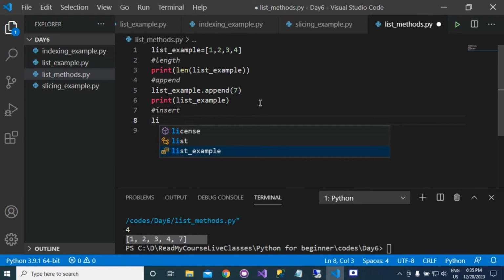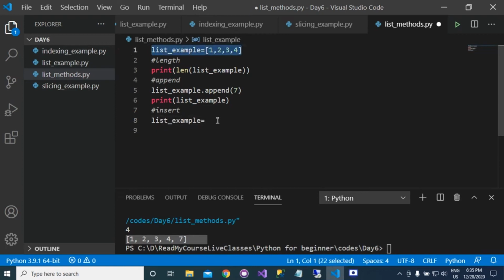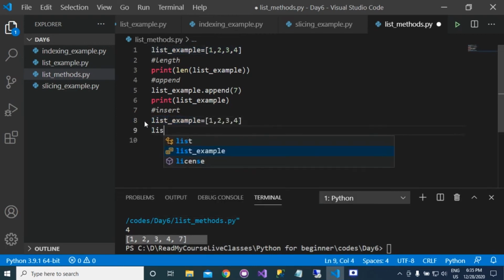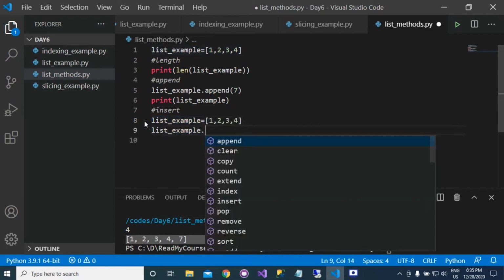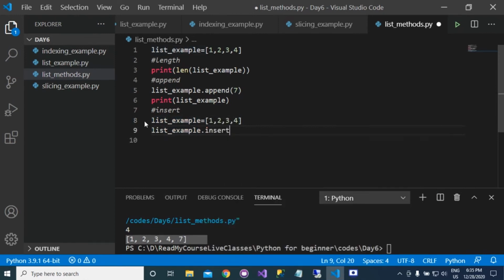Suppose that we have the list example, and you write list example dot insert, and here you pass the value 2 and then the value 9, and then print the value. The index we have passed is 2, so the value will be added at the 2 index. What is the 2 index?